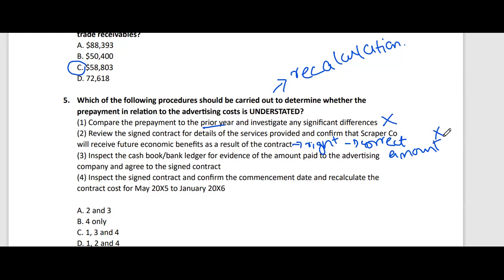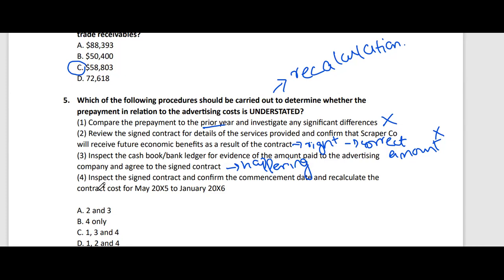Okay, then the third statement is inspect the cash book or bank ledger for evidence of the amount paid to the advertising company and agree to the signed contract. Again, by my inspection of the cash book or bank ledger during the year, on 1st February 20x5, I'm confirming whether they have made the payment to the advertising company or not. Okay, did it really happen or not? So this is confirming us about the happening of the event only. This is not confirming us the balance. This is not telling me what should be the balance of the prepayment at the year end.